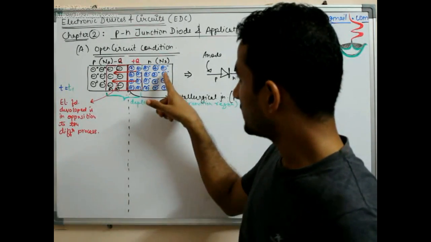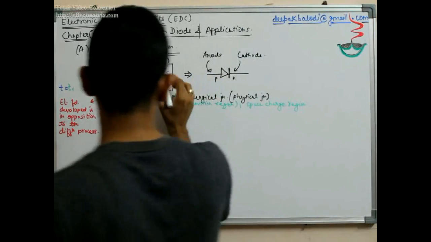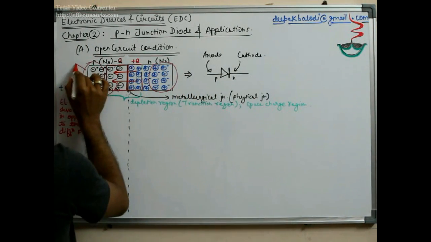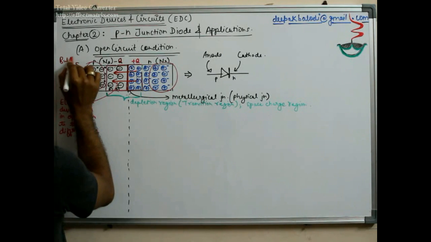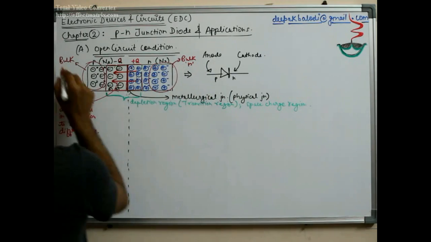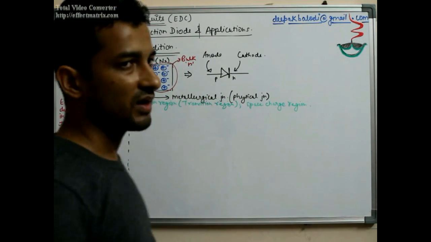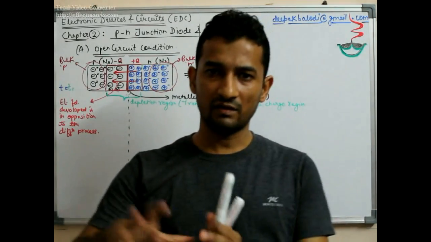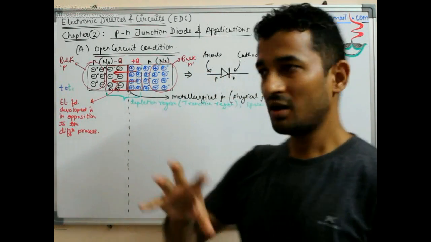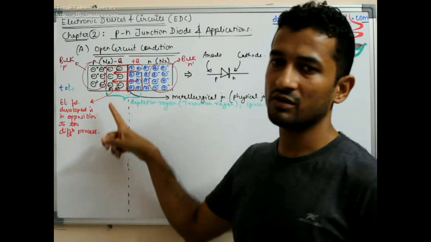If you see the outside scenario, the remaining part is called the bulk region. This is bulk N, this is bulk P. The bulk name is given to that region which remains almost unaffected from this phenomena of diffusion or drift.